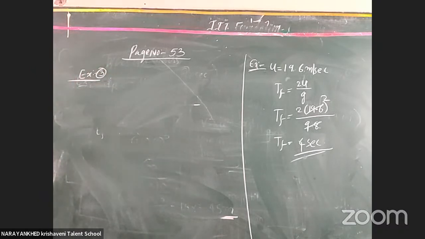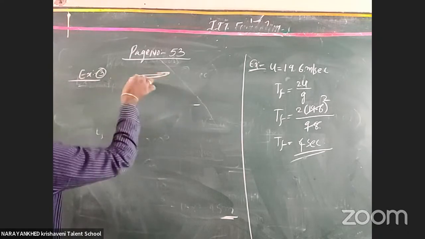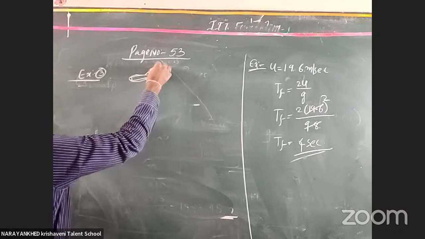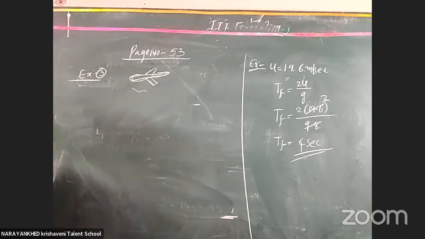A body dropped from an aeroplane moving upward with a uniform velocity of 19.6 meters per second reaches the ground after 12 seconds. What is the height of the aeroplane when the body is dropped from it? What is given? There is one aeroplane moving like this, and a body is dropped from this aeroplane. Clear or not? It will be dropped from this particular aeroplane.